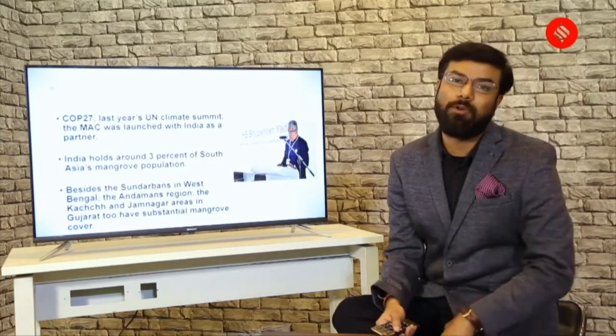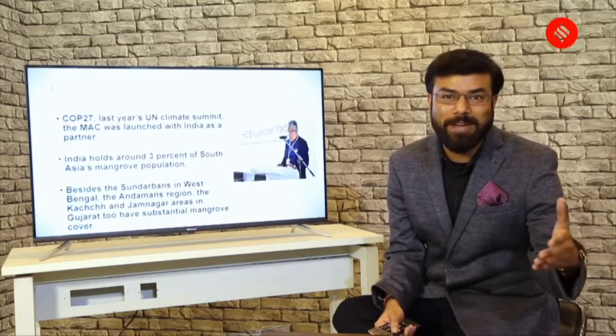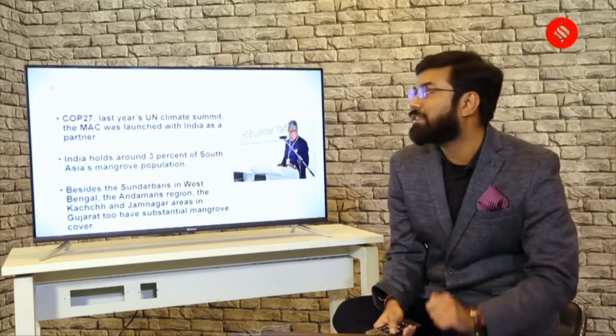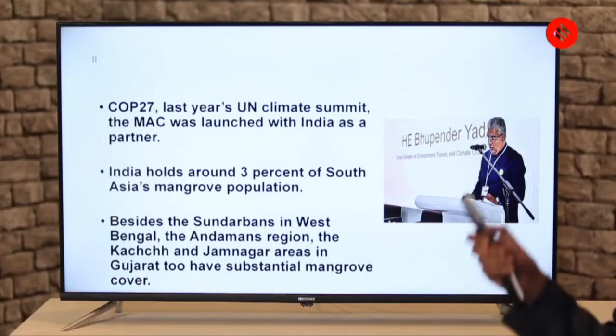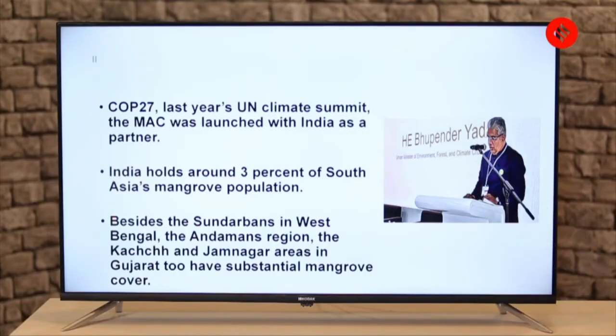And thus it becomes important for your civil services preparation, for your competitive exams. So COP27, last year's UN Climate Summit, MAC was launched with India as a partner. India holds, and that is why it is important, so you should know these two points. India holds around 3% of South Asia's mangrove population. And besides this, Sundarbans in West Bengal, Andaman region, the Kutch and Jamnagar areas in Gujarat have substantial mangrove cover.